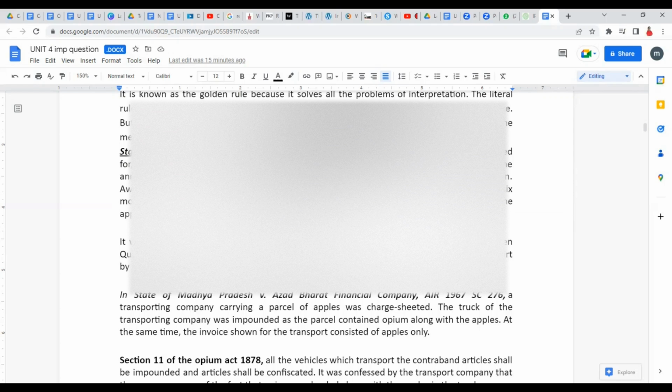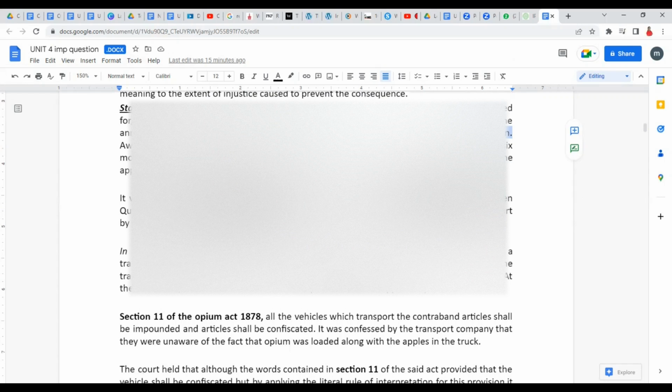The appeal was rejected by the lower court. The lower court said that 6 months time is already over, and the legislation says 6 months from announcement of compensation. So we will go by the exact literal meaning; 6 months is already over, your appeal is rejected. But she approached the higher court, and the higher court said that no, that is not how it would be done. The 6 months period will be counted from the time when she came to know about the announcement, not from when the announcement was made, because this is not making sense.